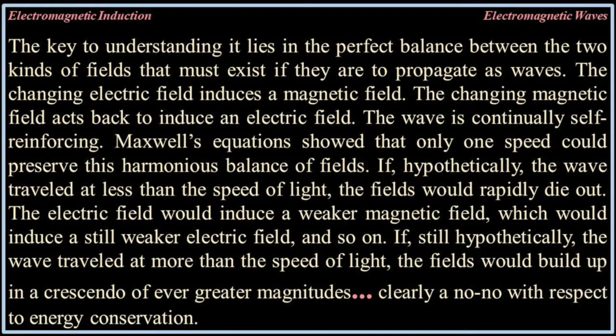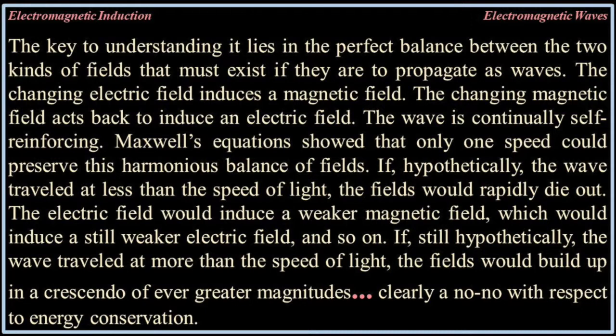Maxwell's equation showed that only one speed could preserve this harmonious balance of fields. If, hypothetically, the wave traveled at less than the speed of light, the fields would rapidly die out. The electric field would induce a weaker magnetic field, which would induce a still weaker electric field, and so on.